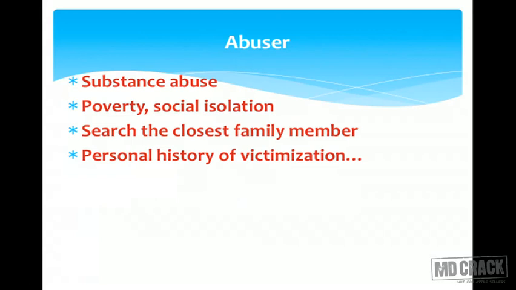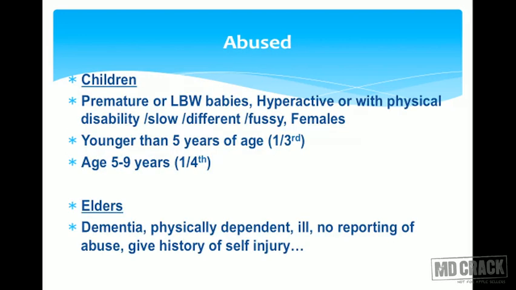What about the abuser? The abuser is likely to have substance abuse. The abuser may have poverty and social isolation. You try to search for the closest family member, who is likely to be involved, and there may be a personal history of victimization as far as this abuser is concerned. As far as the abused children are concerned, they may be premature or LBW, that is low birth weight babies, hyperactive or with physical disabilities, or slow, different and fussy children. They might be abused, and the chances are more in females.